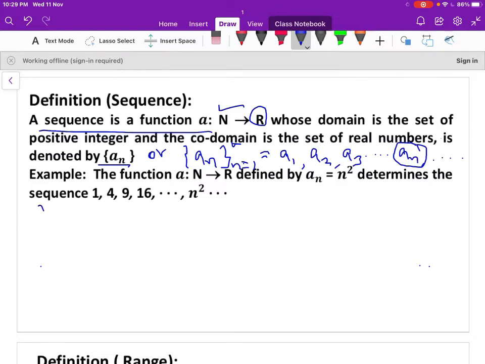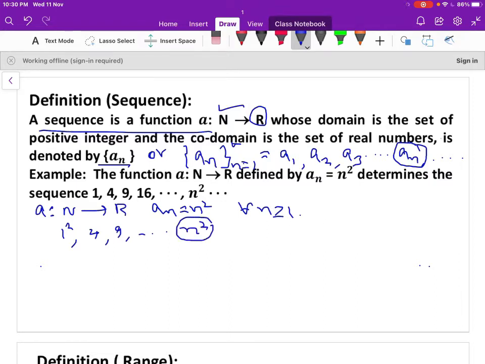The function a is a function from natural numbers to real numbers, defined by a_n = n square for all n greater than or equal to 1. That determines the sequence. When n is 1, that is 1 square, that is 1. When n is 2, that is 2 square, 4. When n is 3, that is 3 square, 9, and so on. When n is n, that is n square, where n square is the nth term of the sequence.